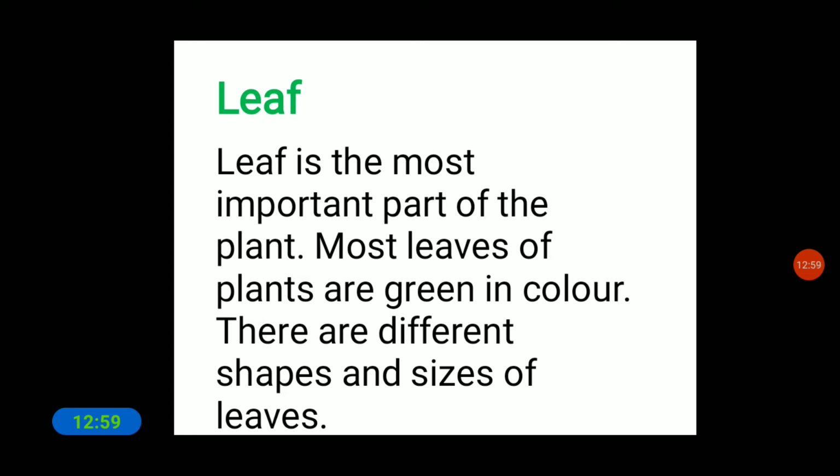And there is one of the most important functions that we can see in the leaf. Now let us discuss it in this lesson.